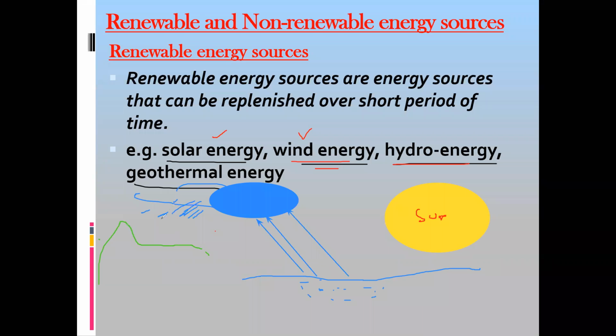So which form of energy will this water have as it is at a higher altitude? It will have hydroelectric energy, because we can use this energy.